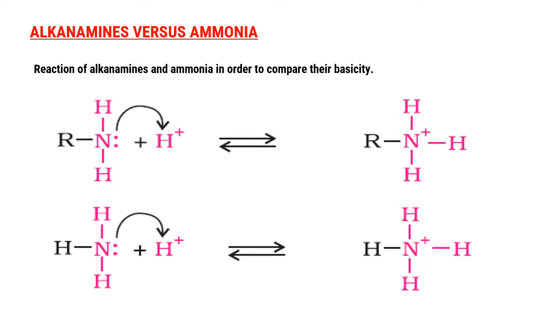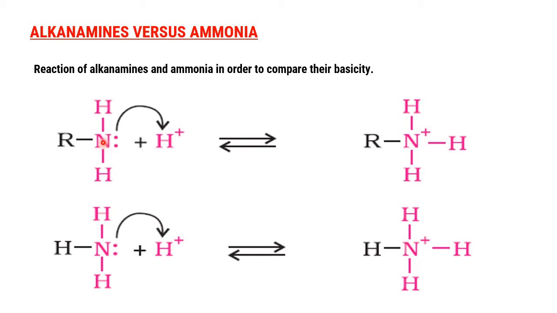Ground number one, plus I effect, or positive inductive effect. Second is solvation effect. Third is steric effect. So on three different grounds we explain the basic strength of aliphatic amines. Here I have taken the example of a primary amine and ammonia. In both cases, a lone pair of electrons is available for the proton. But out of the two, which one will accept easily?